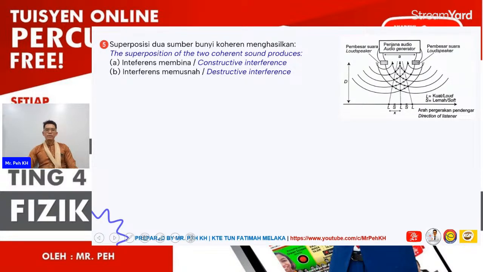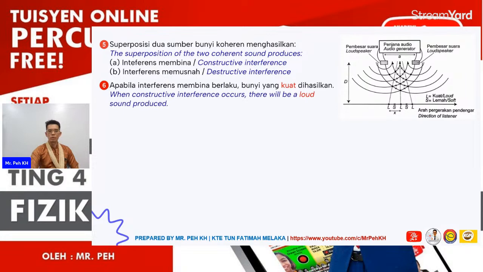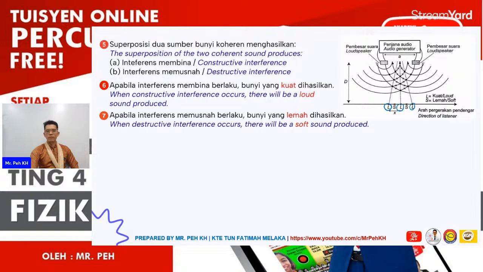The superposition of the two coherent sources of sound will produce constructive interference and also destructive interference. As I mentioned just now, when constructive interference occurs, the sound will be louder, represented like L here. When destructive interference occurs, a soft sound will be produced, so it will be S.